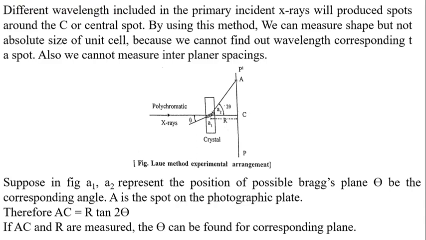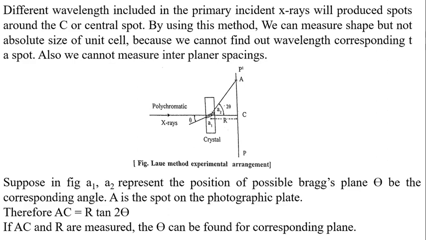In the figure, in this method, the X-ray source is a white source of X-rays. It means that it is polychromatic. It consists of many wavelengths. Then the X-ray beam is allowed to be incident on a crystal, as shown in the figure. And this crystal has a specific size. The size of the crystal is less than 1 mm, and this crystal is a single crystal.